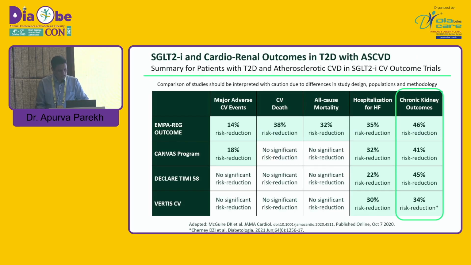Again, these are major cardiovascular outcome trials where additional CKD benefits were there, and we will mainly discuss EMPA-REG and DECLARE-TIMI. EMPA-REG was a blockbuster trial because it was done in established CVD patients and showed benefit across cardiovascular death, all-cause mortality, and hospitalization for heart failure, and CKD benefits were there. In DECLARE-TIMI, the kidney was positively impacted, but some cardiovascular data were not so convincing. Again, this was a broad spectrum trial and it included a broad spectrum of patients, not specific to established CVD cases. But again, it was a very successful trial.